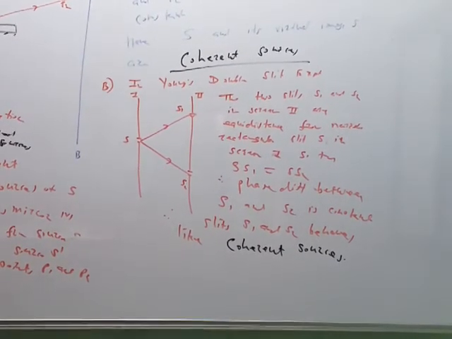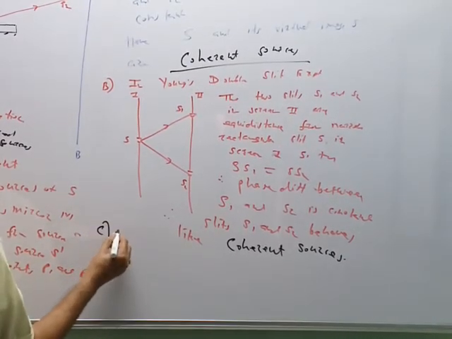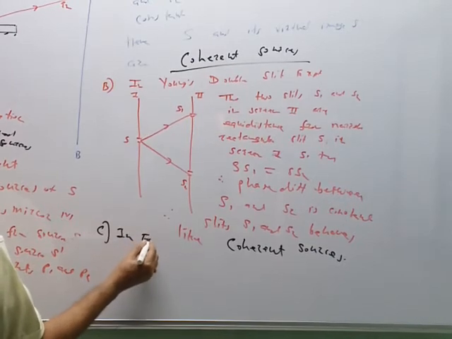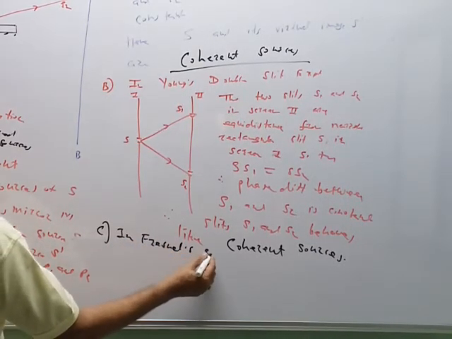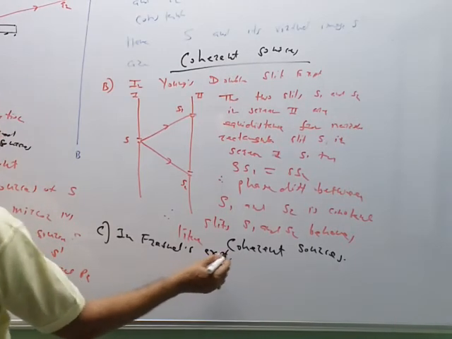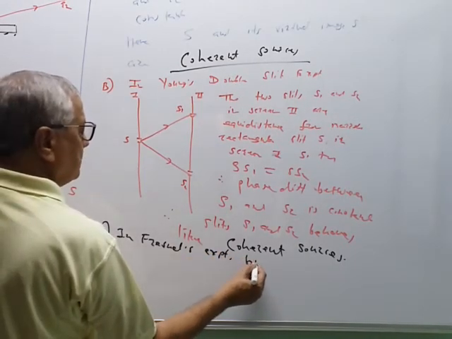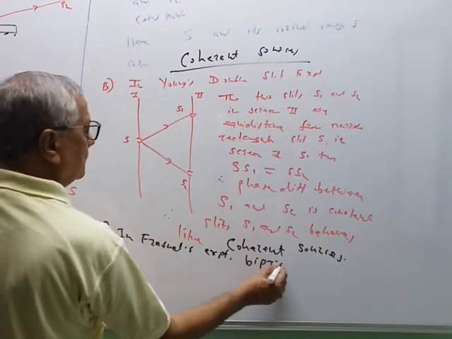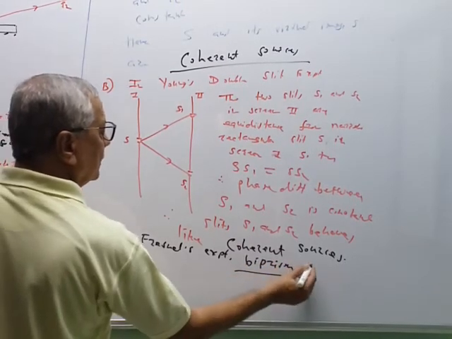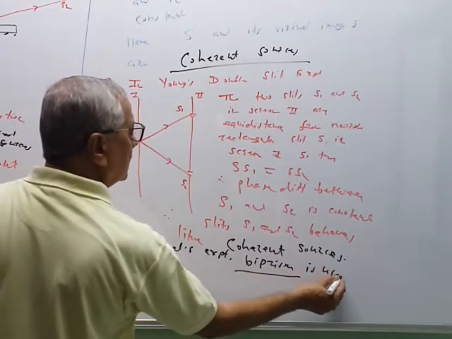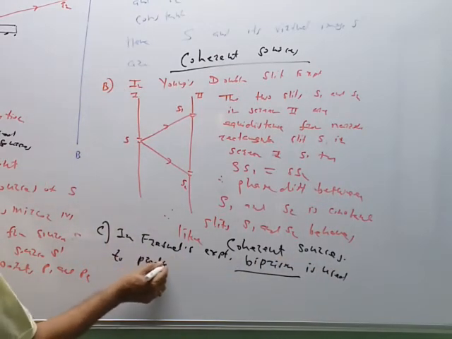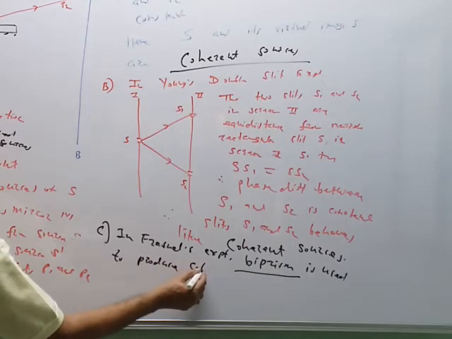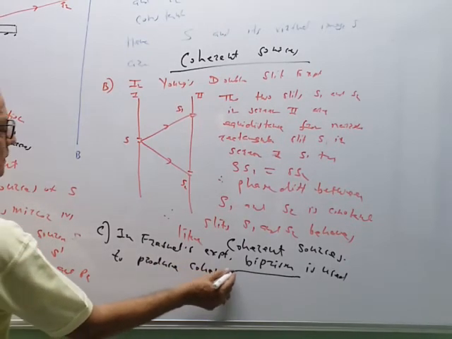Now there is one more method. In Fresnel's experiment, named after the scientist, a biprism is used to produce coherent sources.